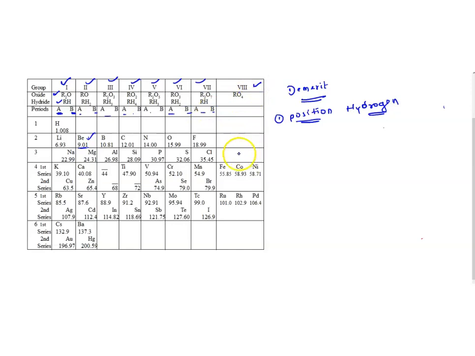Because, as I told you, he left a space for accommodating the noble gases which were going to be discovered in the future, not halogens, and that has become a great success also, as we saw in the merits. So the position of hydrogen is not given properly by Mendeleev.